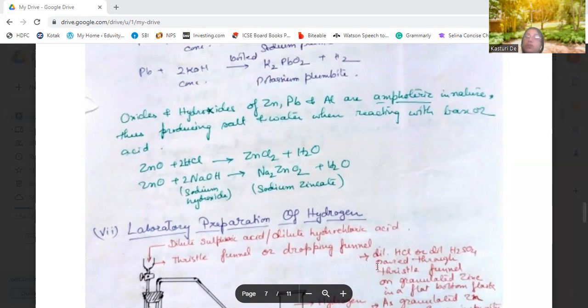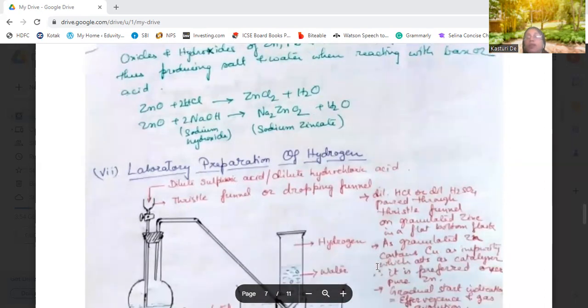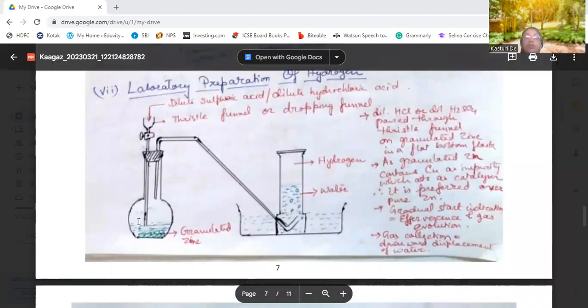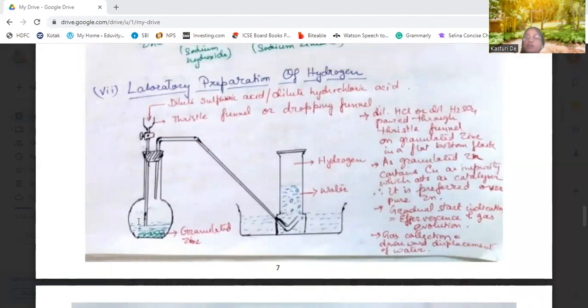With bases, such as sodium hydroxide, it reacts to form sodium zincate and water. Okay. Now we come to the lab preparation of hydrogen. Here we can see we have used a round bottom flask where granulated zinc is used. I'll tell you why granulated zinc is being used here.